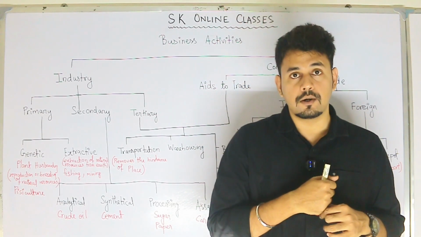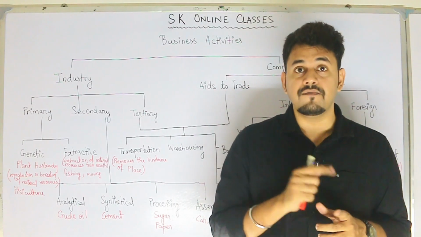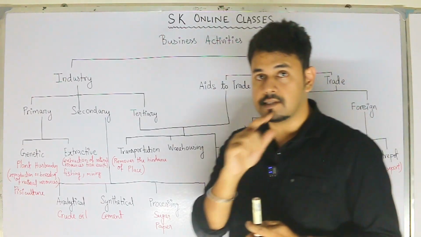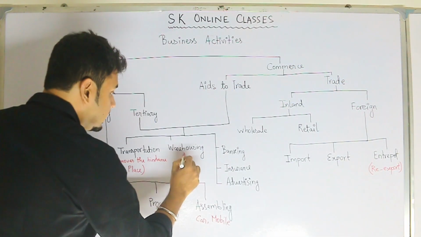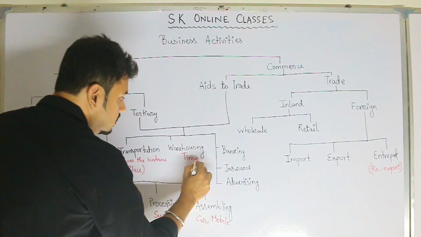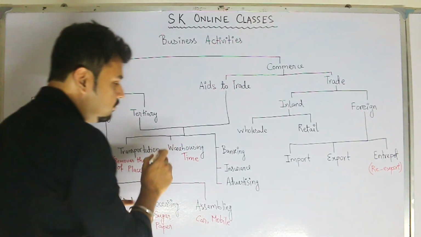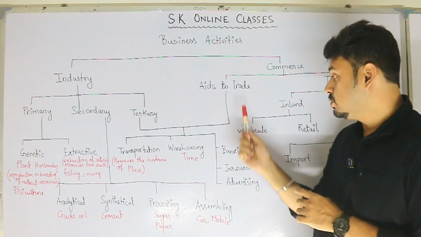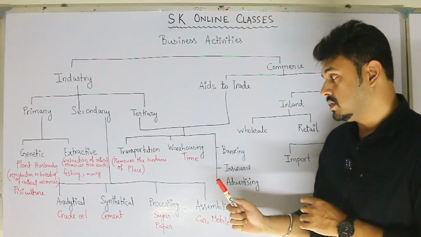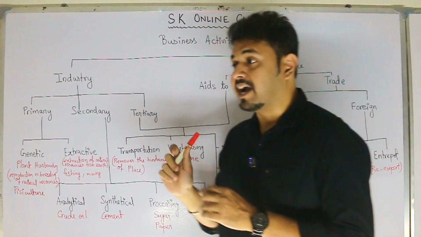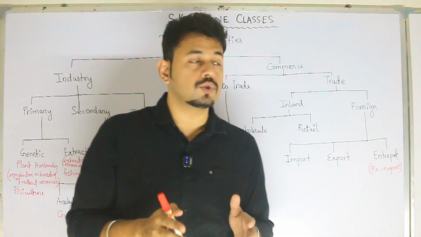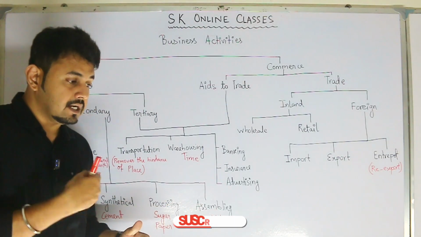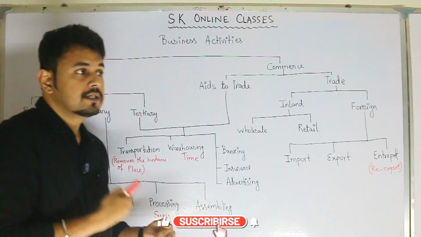So where will we keep the goods? We will keep them in the warehouse. So warehousing also removes one of the hindrances, that is the hindrance of time. So the hindrance of time is removed by warehousing. So another support system. Now, aids to trade you can also see here. Warehouse is given. Now, the warehouse is helping you to store the goods. If you store the goods, then whenever the demand occurs, you will be able to supply the goods